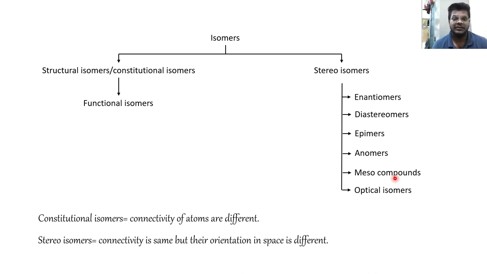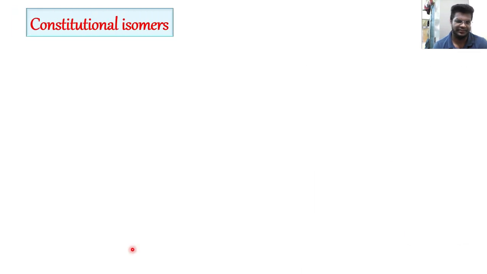Now what was the formula I gave you for the arrangement? Arrangement is nothing but connectivity plus orientation. So here comes our approach, what I was talking about. Constitutional isomers deal with connectivity. So C for constitutional, C for connectivity. And stereoisomers have the same connectivity. Then what is the difference? The difference is of orientation. Okay. Now let's learn these constitutional isomers with some examples.